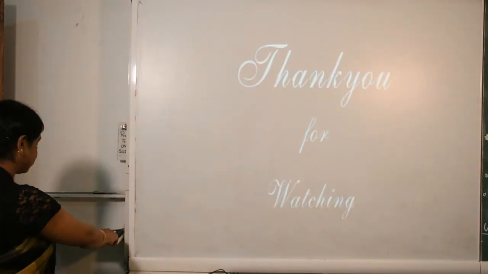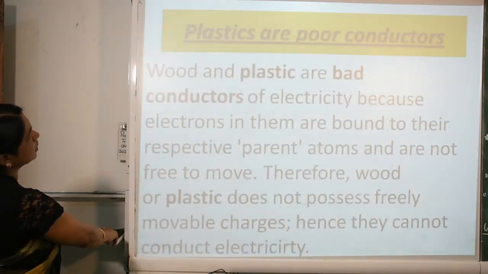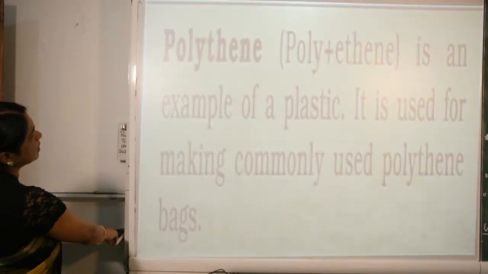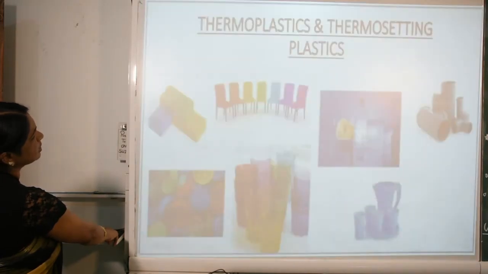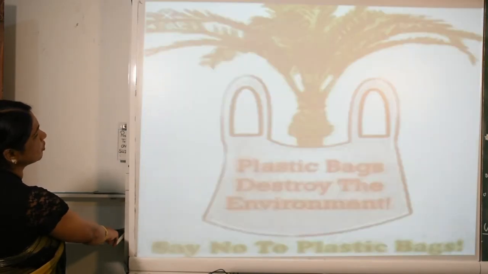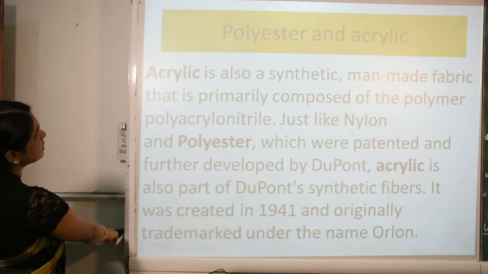How we use them, we are going to see. Before plastic, we are going to see what is thermoplastic and thermosetting, and further so many objects and things we are going to see here.